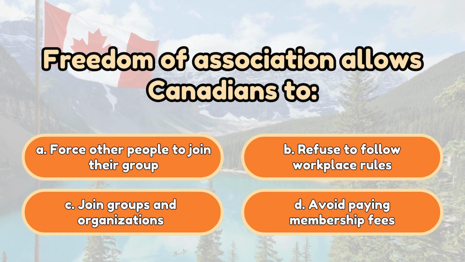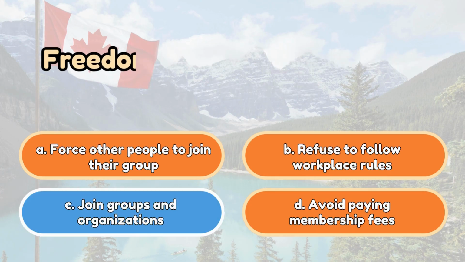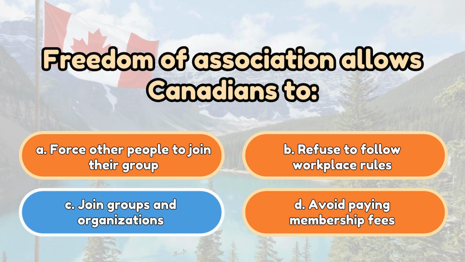Freedom of association allows Canadians to: A. Force other people to join their group. B. Refuse to follow workplace rules. C. Join groups and organizations. D. Avoid paying membership fees. The correct answer is C. Join groups and organizations.